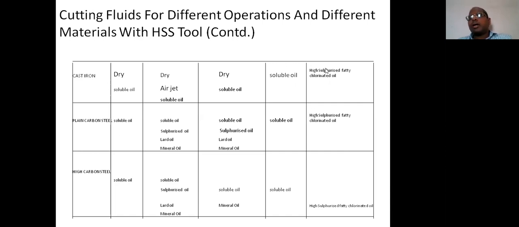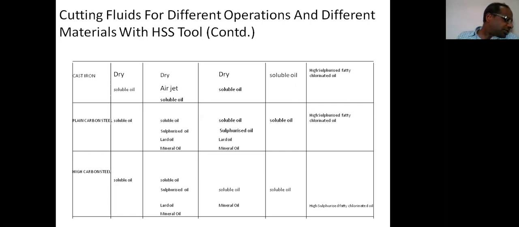The quantity of sulfurized oil increases as compared to the previous non-ferrous metal operations. For the remaining simple operations, either soluble oil or mineral oil may be sufficient. All these conditions are for HSS tool only.